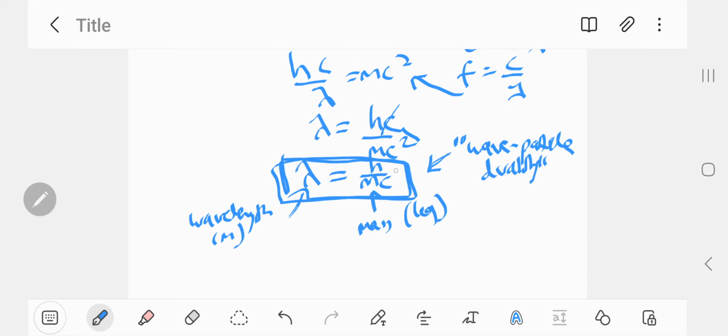There was an experiment conducted in the States by two physicists, Davisson and Germer, in 1927, and also, ironically, by J.J. Thomson's son, George Thomson. So J.J. Thomson showed that electrons are particles, and then his son came along in the 1930s, 40s, and showed that electrons are actually waves. And it turns out they were both right. Everything possesses this wave-particle duality. Depending on what experiment you do, an electron is either a particle or a wave. And de Broglie also won a Nobel Prize for this.